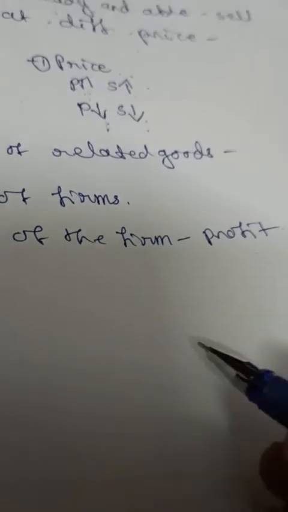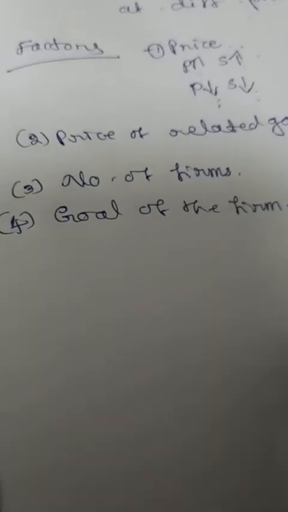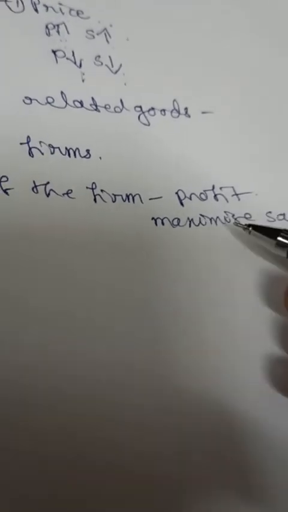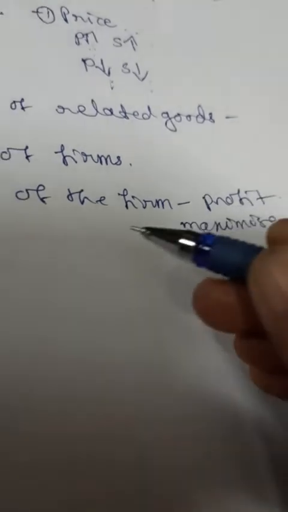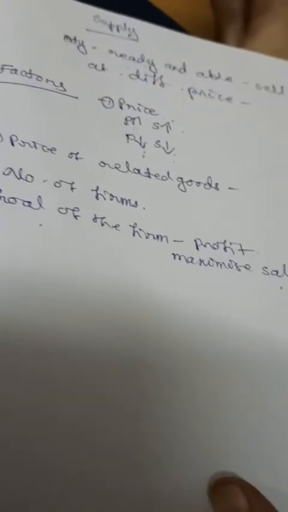If the goal of the firm is to increase or maximize sales, then at the same price more and more is supplied. The price will not change, but the supply goes on increasing because they want to sell more and maximize sales. So supply depends on the goal of the firm. If the goal of the firm is to earn profit, supply is more when the price is more. If the goal of the firm is to increase sales, the supply is more even at the same price. So this is one more factor.